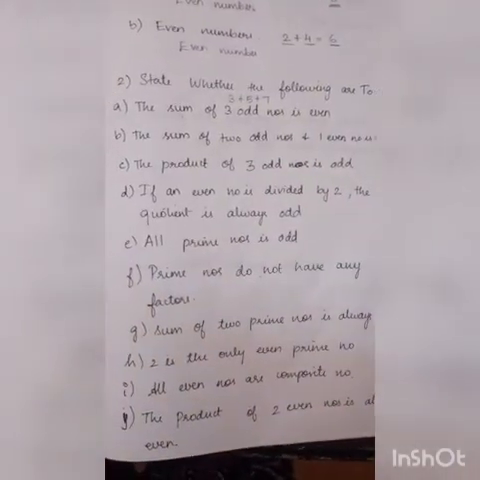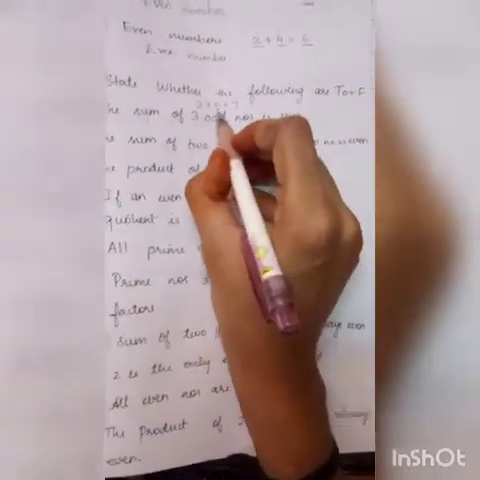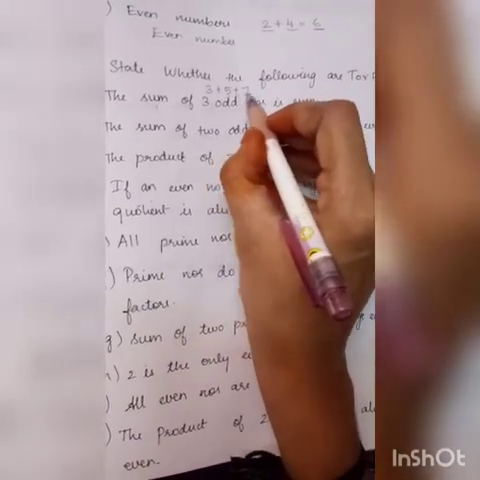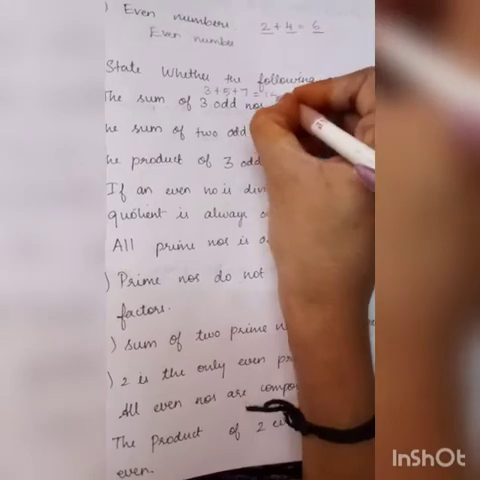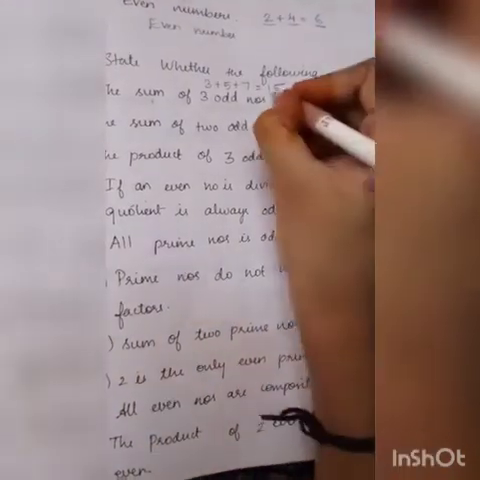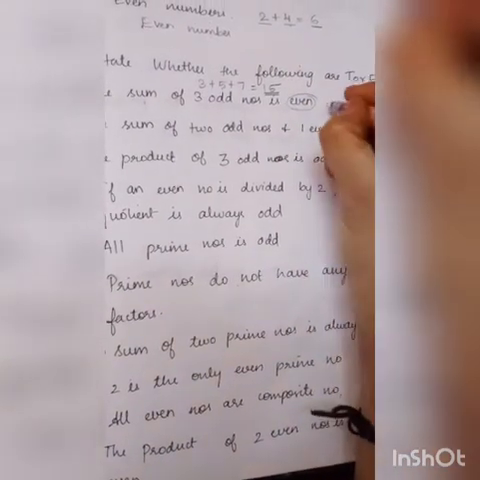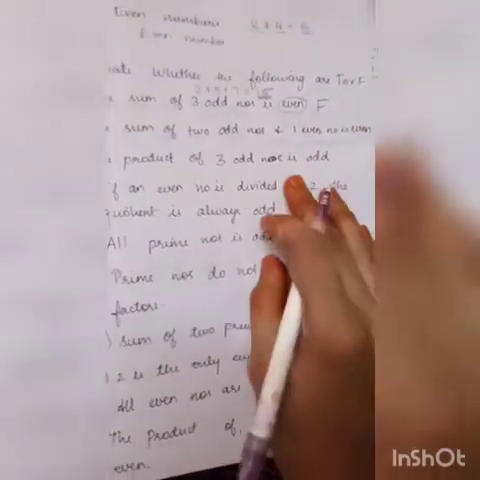3, 5 and 7 are odd numbers, right? 3 plus 5, 8. 8 plus 7, 15. 15 is actually what number? It is an odd number, but here the answer is given as even. So the answer is false. You can put F.